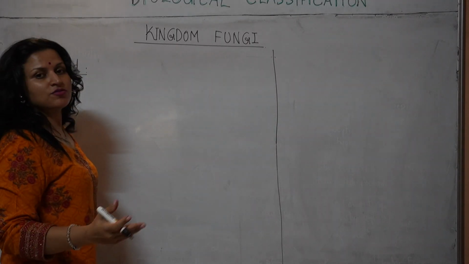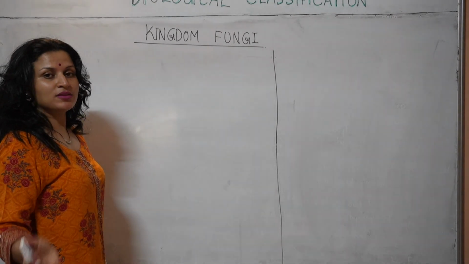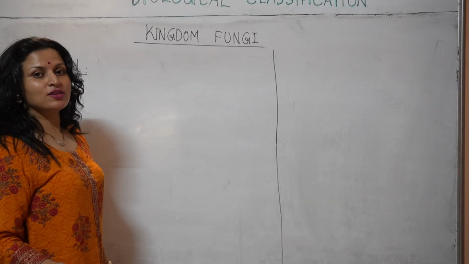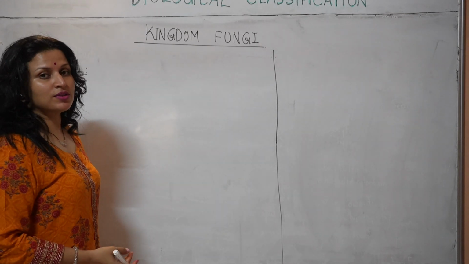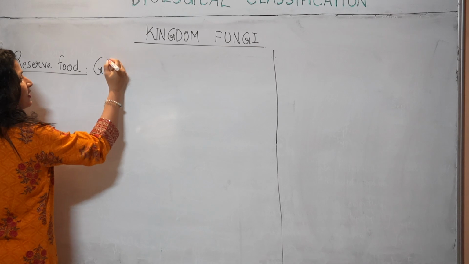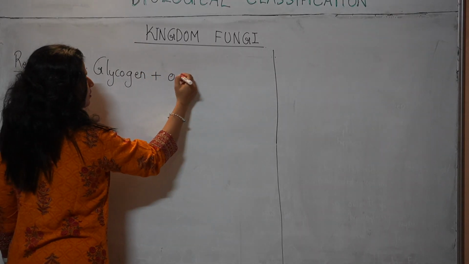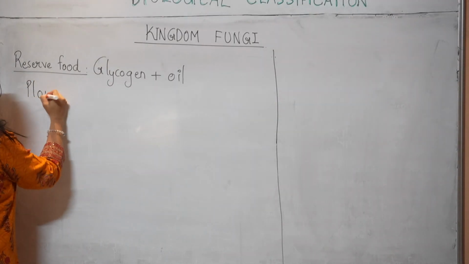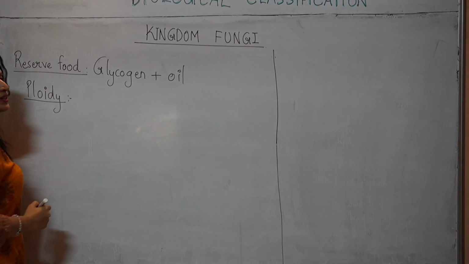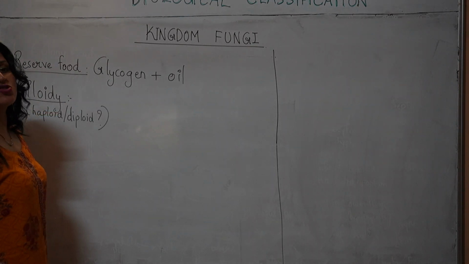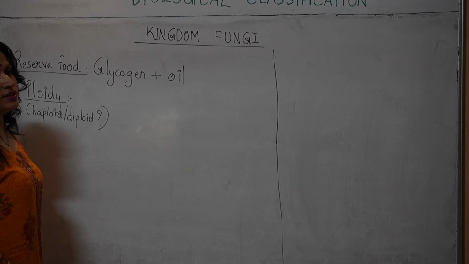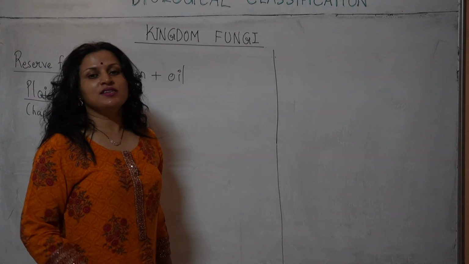In plants, the reserve food material is starch. In animals, the reserve food material is glycogen and fats. What about fungi, this eukaryotic kingdom? The reserve food material is glycogen plus oil. Next, ploidy. What is meant by ploidy? Whether haploid or diploid. Number of sets of chromosomes that the organism has defines its ploidy.